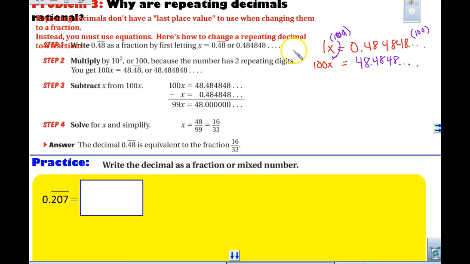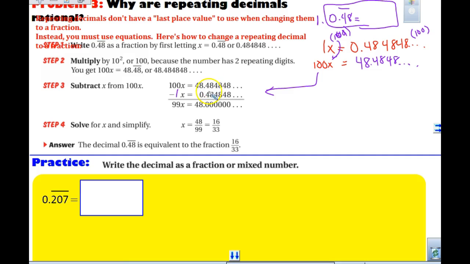So when we do our homework, you're probably going to need a sheet of notebook paper, and if you don't have one, I'll have some for you. What you're going to do is you're going to start. So this will be our question. It'll start like with letter A or we'll say number 1. And it will say convert 0.48 repeating. This is where you're going to put your answer, right? So you're going to keep this box. Then you're going to put down 1x equals and 100x. Our next step is to do what they said here, okay? So then you're going to put this on your paper. 100x minus 1x, right? 100 minus 1 is 99.